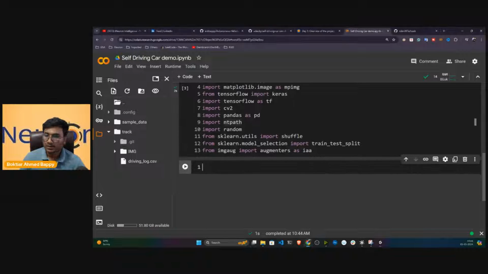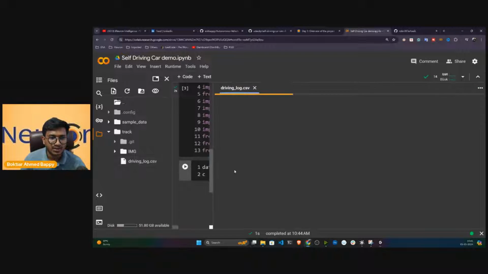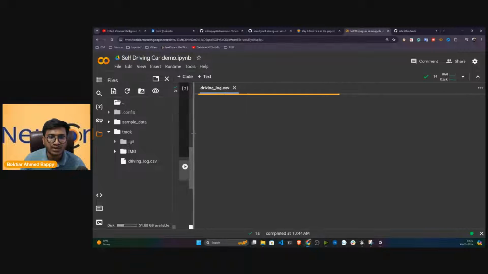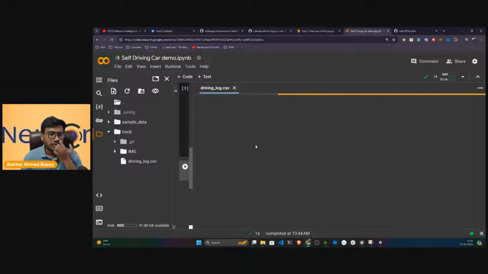Now what I'm going to do is first of all set my data directory. As you can see, my data is present inside the track folder. So first of all, I'll write data_dir is equal to track. Now, first of all, I have to assign some column names. As you can see, it has some columns, but the column names are not assigned. So first of all, I have to assign the correct column names here.